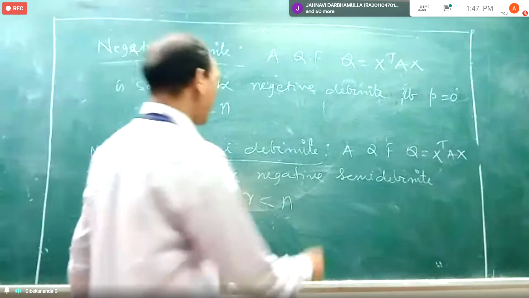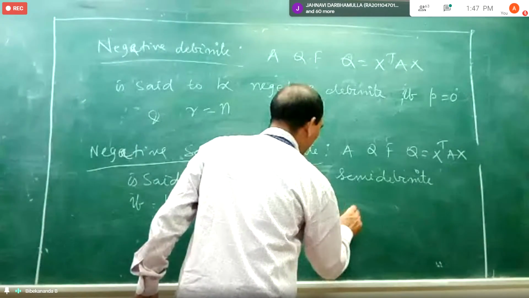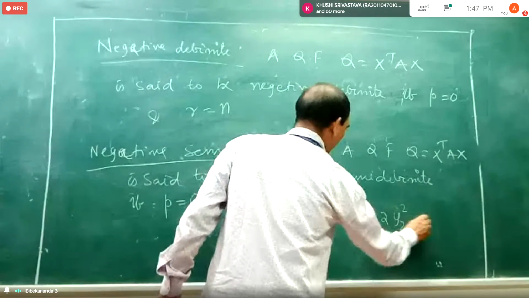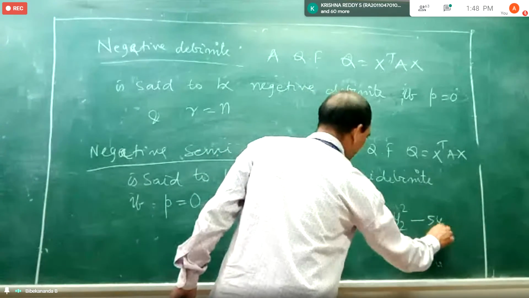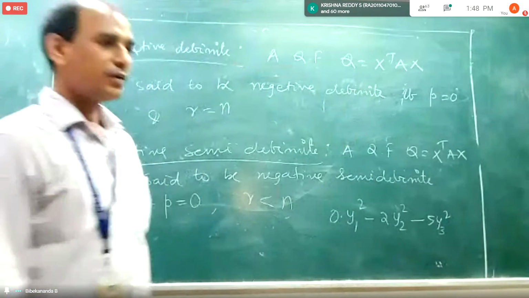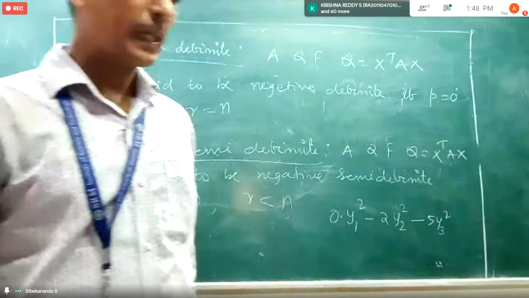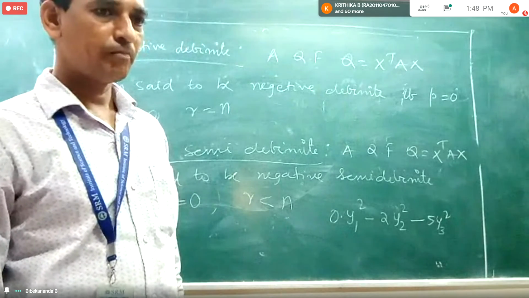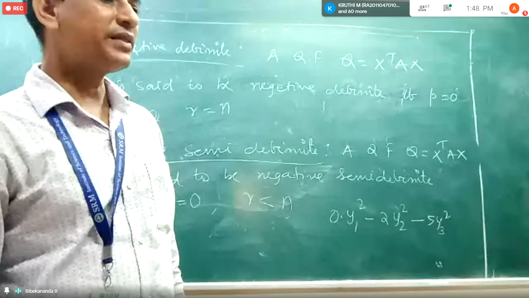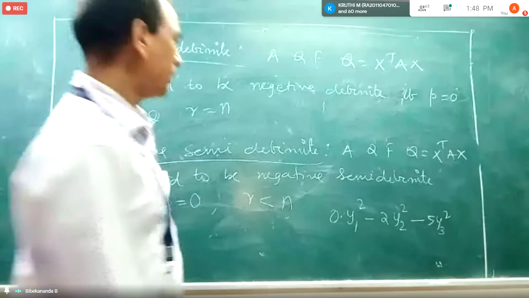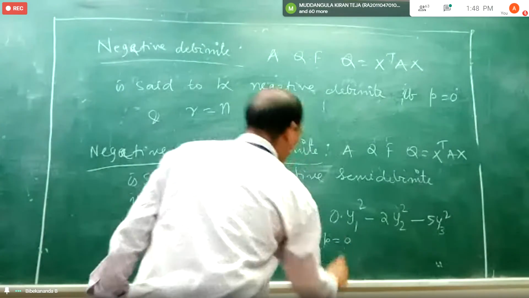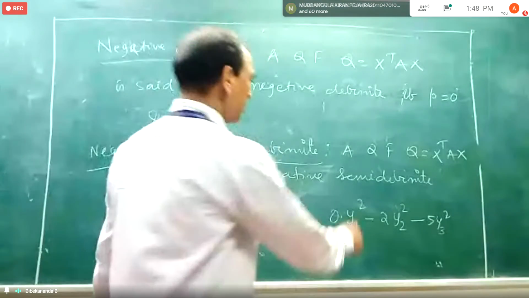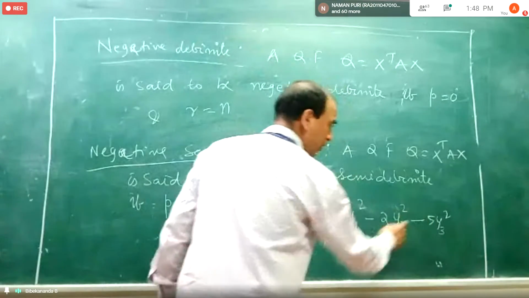For example, 0 into y1 square minus 2 into y2 square minus 5 into y3 square. What is the index here? 0. What is the rank? 2, because there are two non-zero terms.